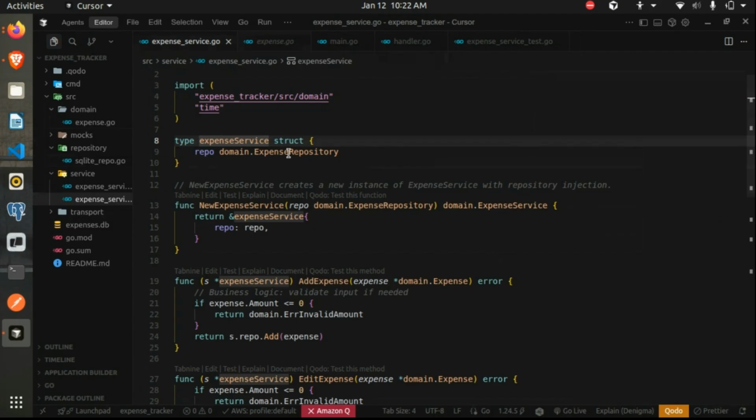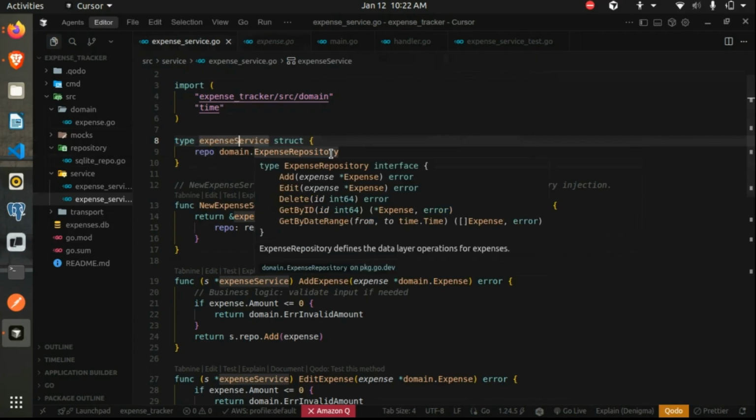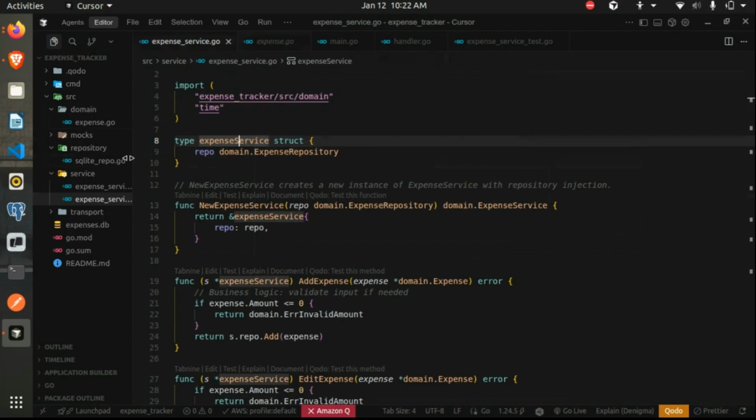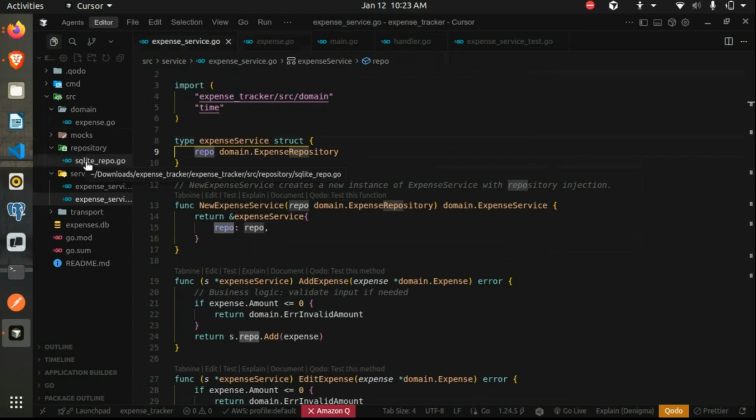So for that, we have a field for the repo layer, the domain.ExpenseRepository. This means this is a dependency. A dependency is basically the things which we need to execute a particular method or function. So one of the dependencies for the service layer is the repo layer. So we need an object of the repository layer to call all these methods.